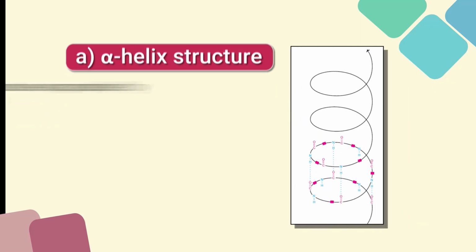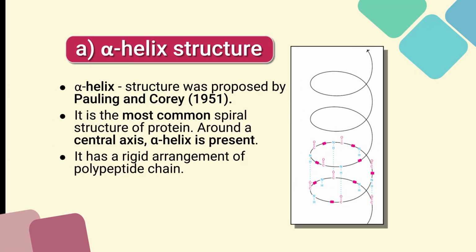The alpha helix structure was proposed by Pauling and Corey in 1951. It is the most common spiral structure of protein around a central axis. It has a rigid arrangement of polypeptide chain.